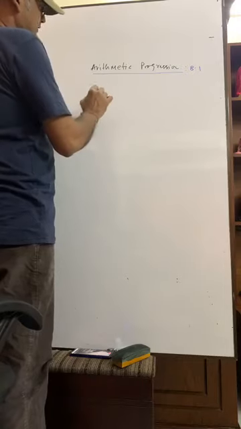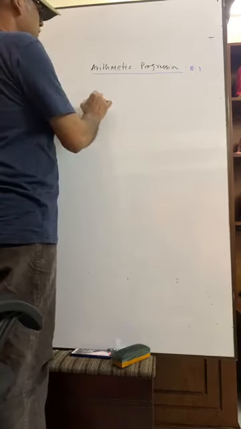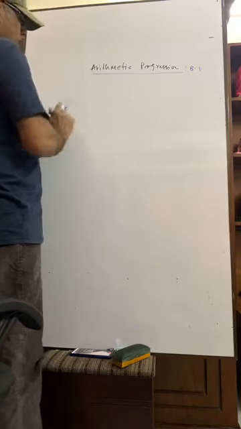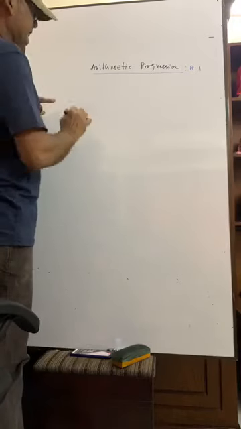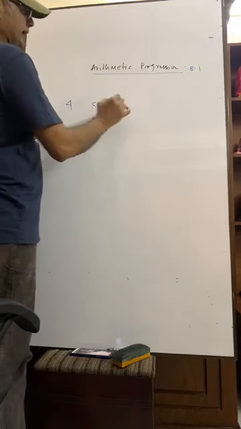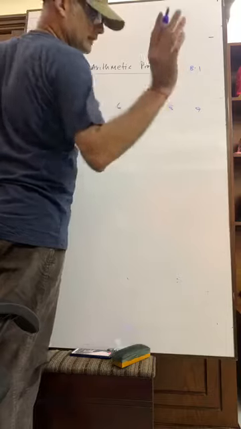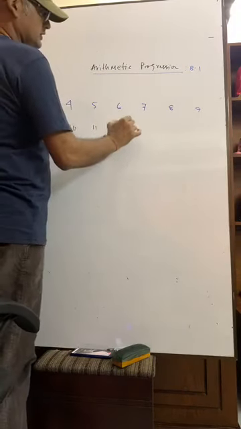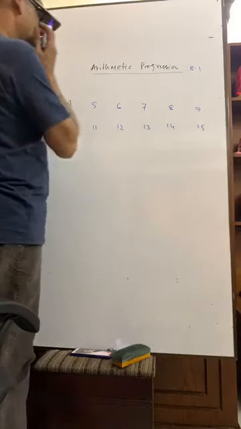You understand? Suppose I am showing you from here. Suppose I have written a number. Please see, it has started from 4, 5, 6, 7, 8, 9. Then 10, 11, 12, 13, 14, 15.